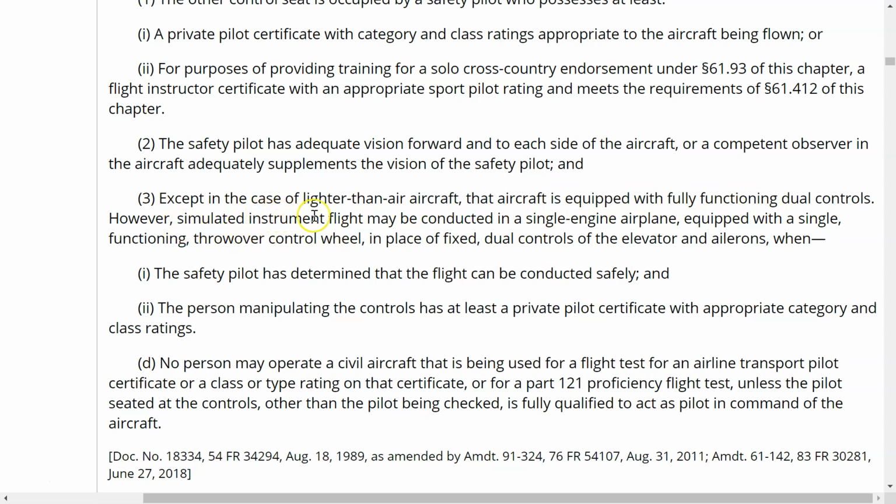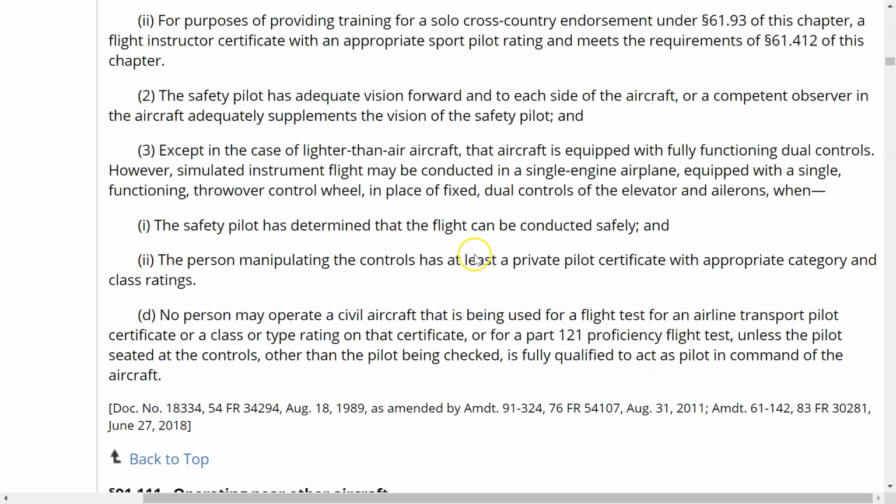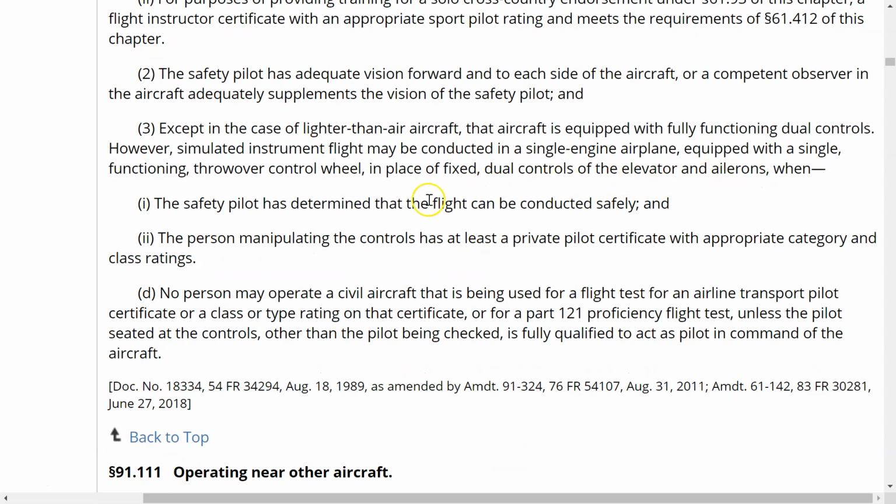However, simulated instrument flight may be conducted in a single-engine airplane equipped with a single functioning throw-over wheel in place of fixed dual controls of the elevator and ailerons when the safety pilot has determined that the flight can be conducted safely and the person manipulating the controls has at least a private pilot certificate with appropriate category and class rating. So please make sure that you meet these rules if any of this stuff is going to happen.